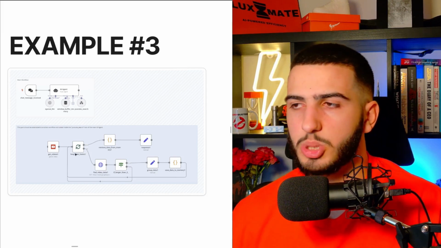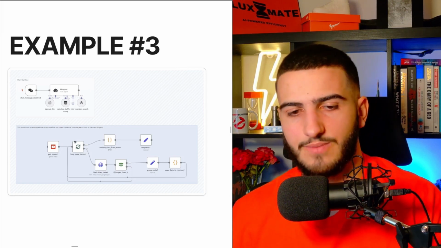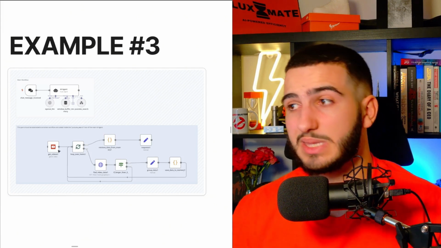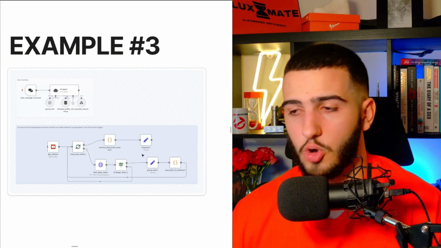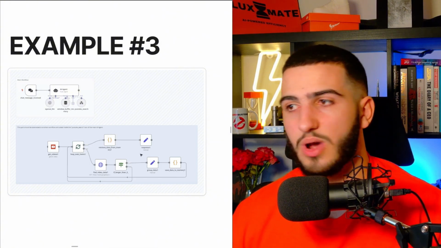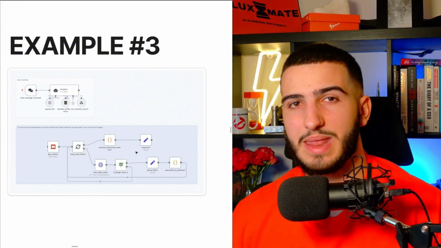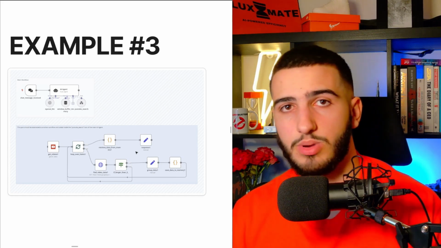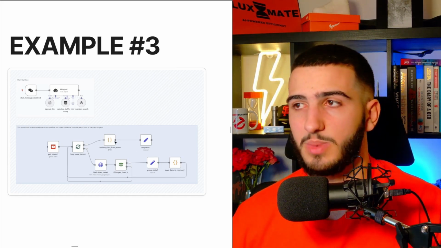Because right here, we're not just having it complete one task and then wander off. It's actually completing a series of different tasks. This kind of looks like a make.com automation, if anything. And that's what you can actually do with AI agents. The cool part is that you don't have to really set this up. You do it once and it basically figures out what different inputs and outputs it needs, and then it goes ahead and actually follows up with the information.